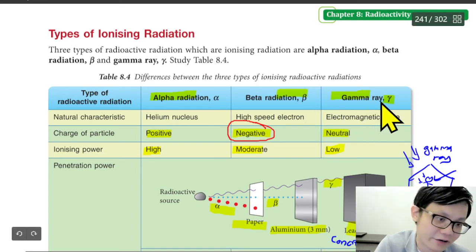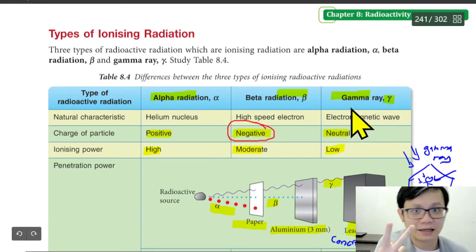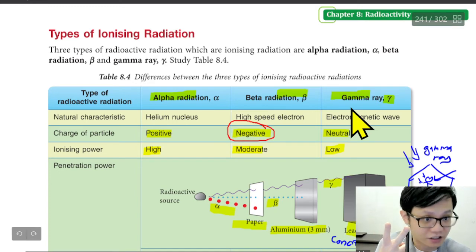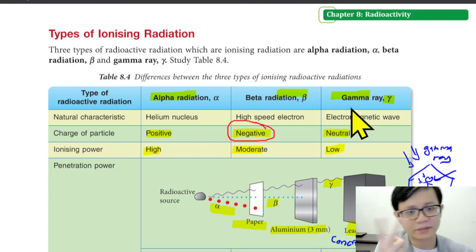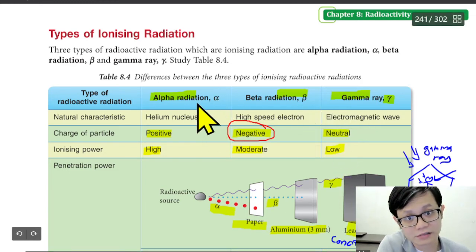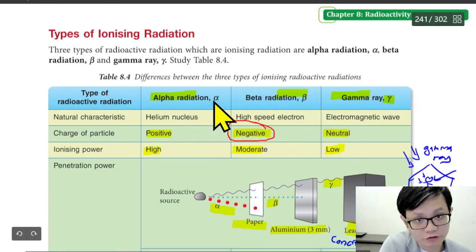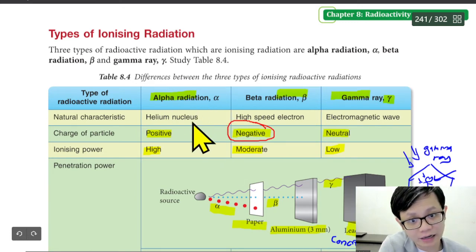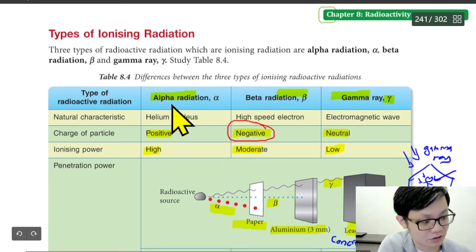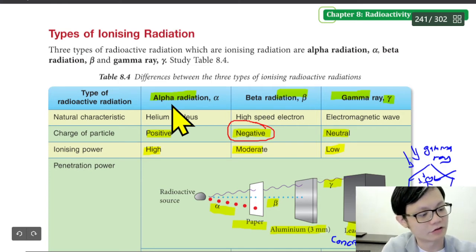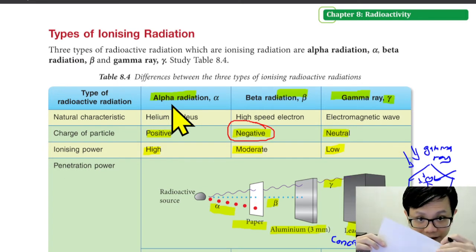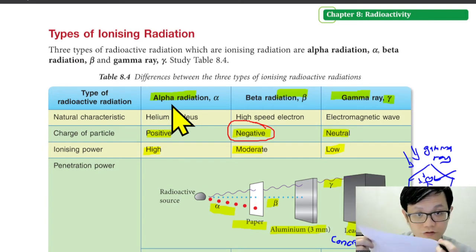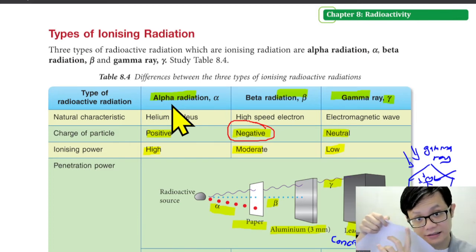So gamma ray is also used in hospital. Now there are two treatments: either you use chemotherapy or radiotherapy, something like that. Beta and alpha are usually used in factory. For example, sometimes they use alpha to check paper. They will use alpha particles to detect the thickness of the paper, so that every paper you produce is the same size.